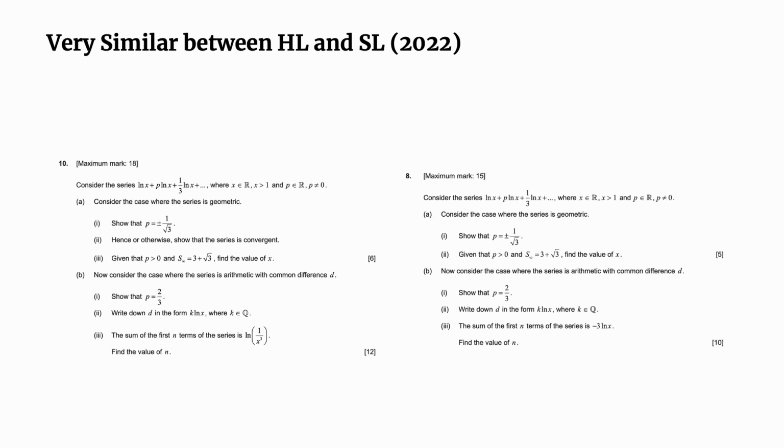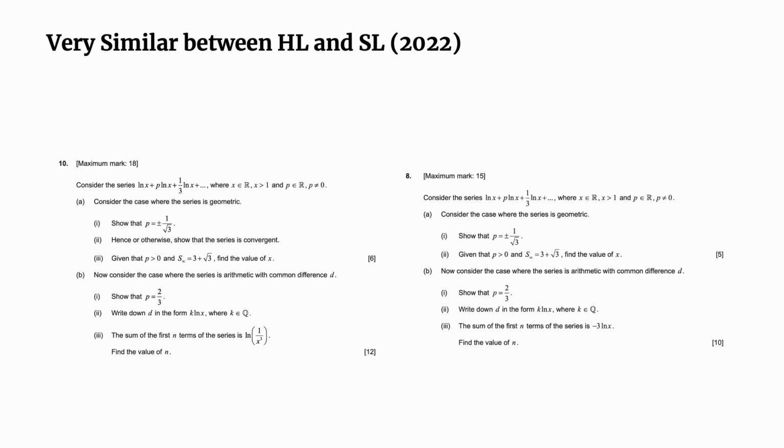Number 10 and 8, as you can see, it's almost the same. I think the last part of the question is missing here from section A, but it's exactly the same, right? And for this one, yes, the logarithmic function is often used for the arithmetic or the geometric sequence because of its property of converting addition to multiplication. But doppelganger, as I wanted to point out, and the list goes on and on.